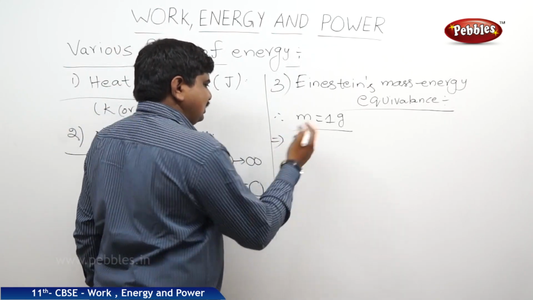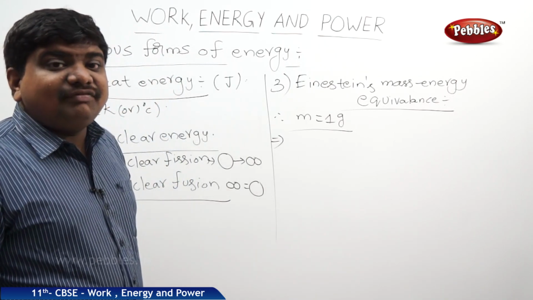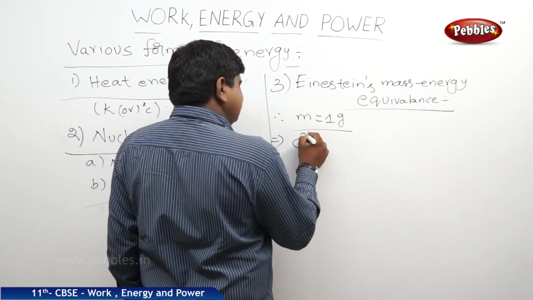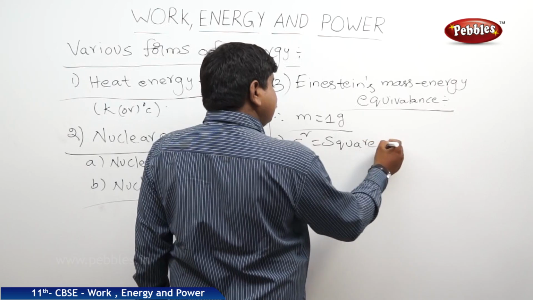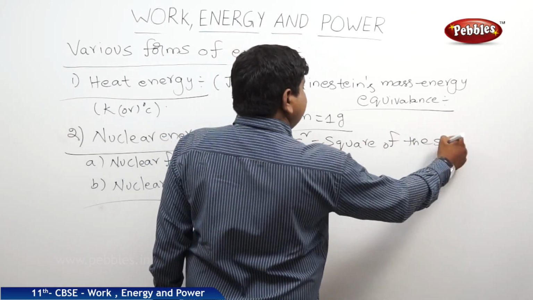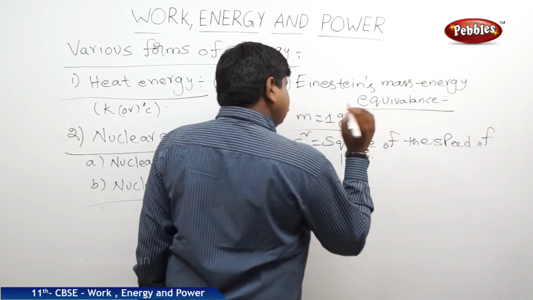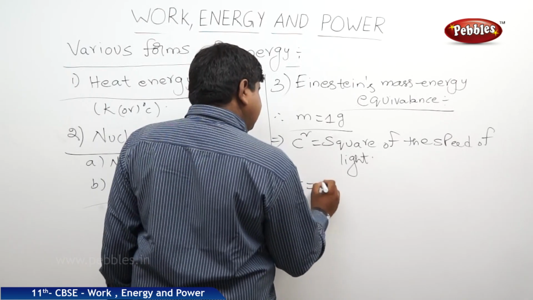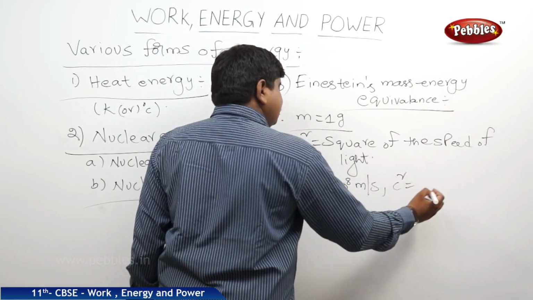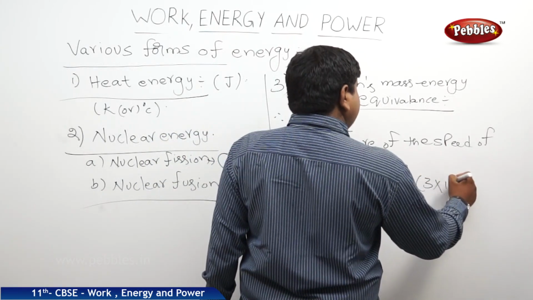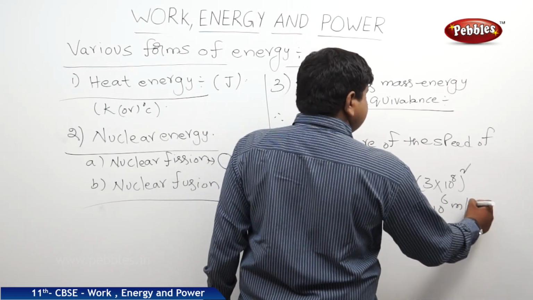Suppose this 1 gram mass of the body is moving with a velocity equal to the square of the velocity of light, that means c squared, where c is the speed of light. In this case, c is equal to 3 into 10 to the power of 8 meters per second, and c squared is equal to (3 into 10 to the power of 8) whole squared.